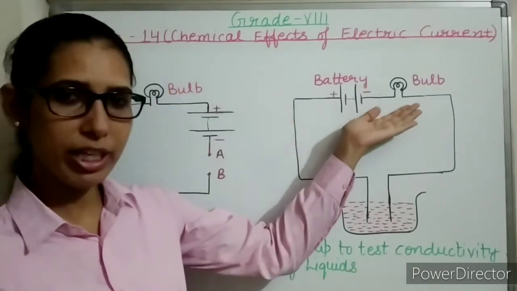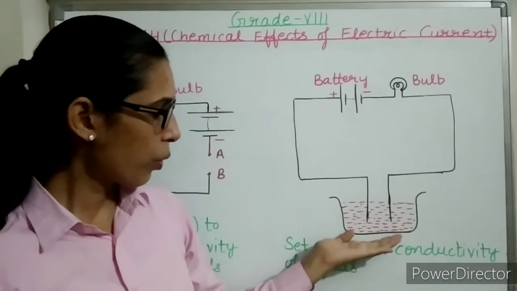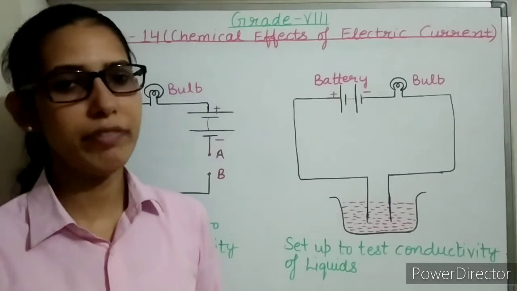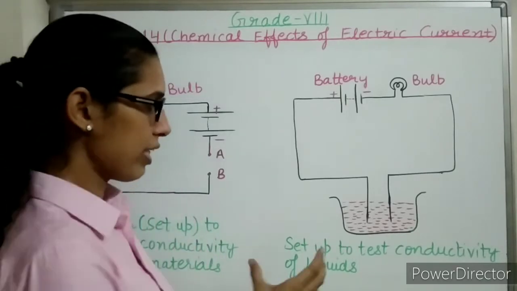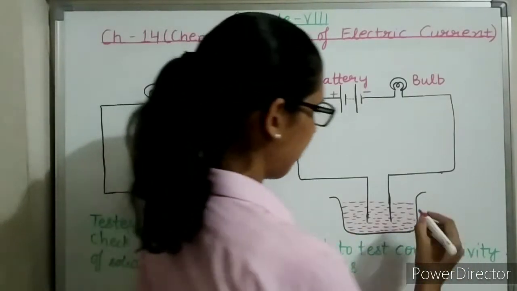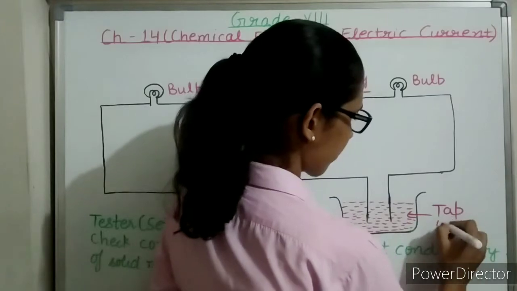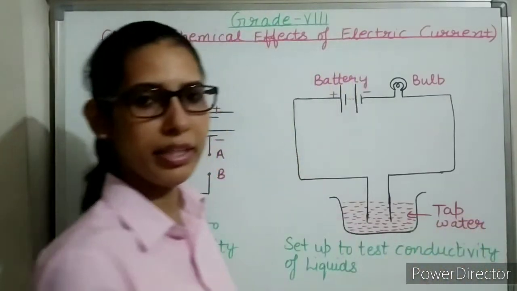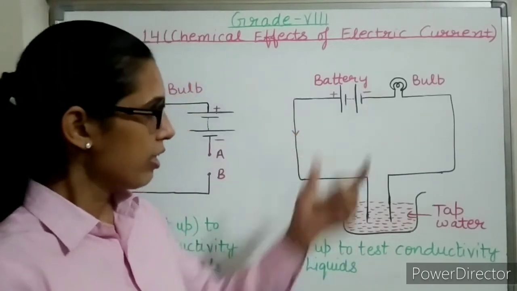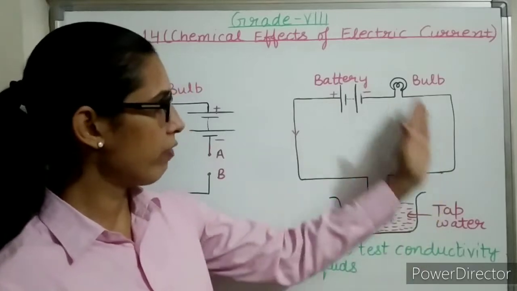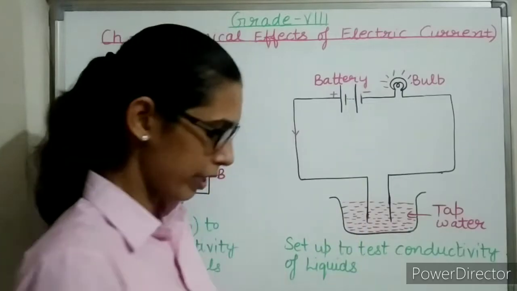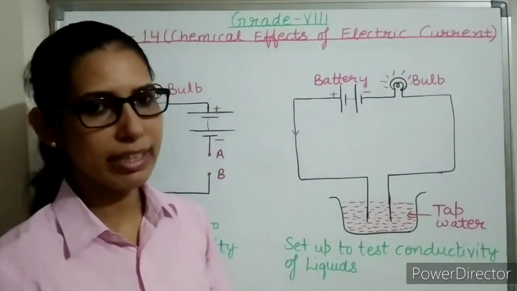We need a battery, a very small bulb, conducting wires, and in a plastic bowl, take some amount of any liquid whose conductivity you want to check. For example, I have taken tap water in this plastic bowl. We know that tap water is a good conductor of electricity. So what will happen in that case? The current will start flowing through the circuit. The circuit will become complete, and the bulb will start glowing. So tap water is a good conductor of electricity.